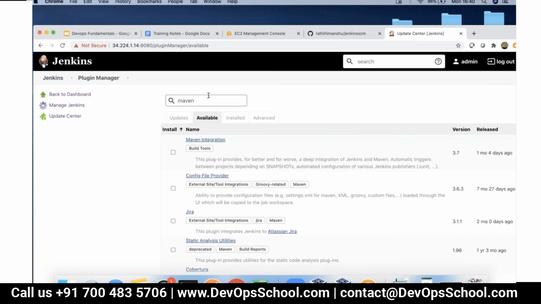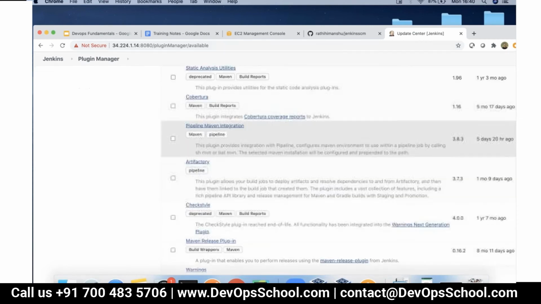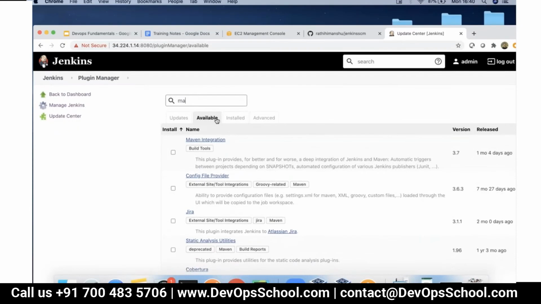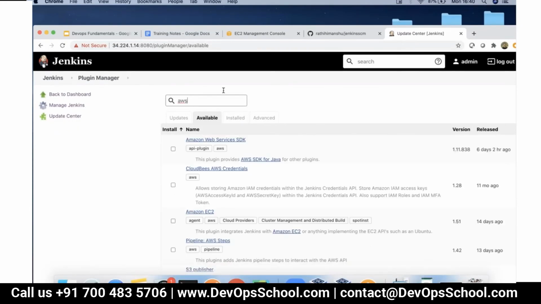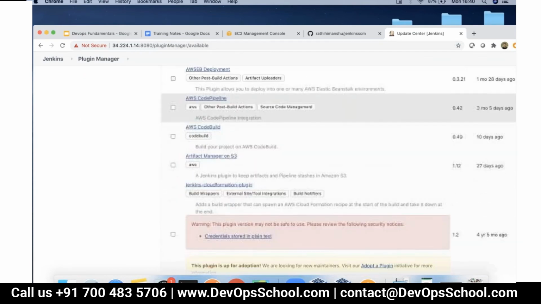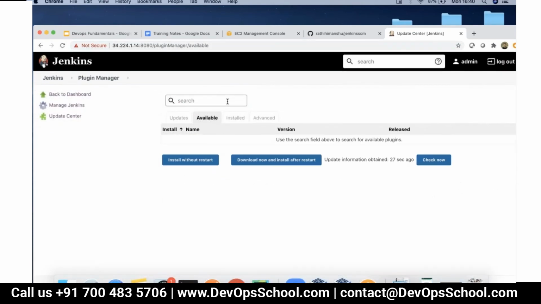When I search for Maven, look, it shows me all the Maven plugins. If you are looking for any of the cloud platform plugins, just search for cloud platform. It will show you all the cloud platform integrations and so on. And once you see those plugins, you just have to add them. By adding those plugins, those capabilities will be available to you, and we'll talk about how we can make use of them.